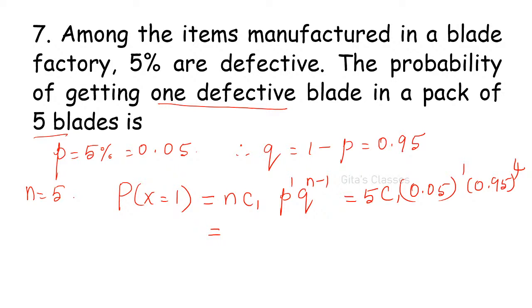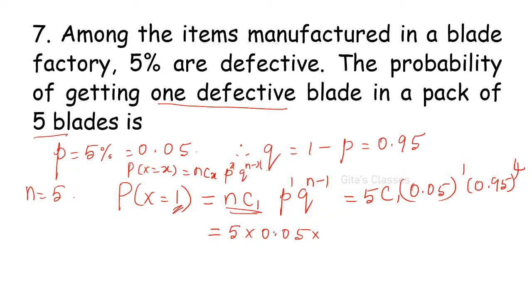Post your answers. 5C1 is 5 into 0.05 into... This is binomial distribution. Here I want nCx. Actually, P of X equal to x is nCx p^x q^(n minus x). Okay, this is the formula.